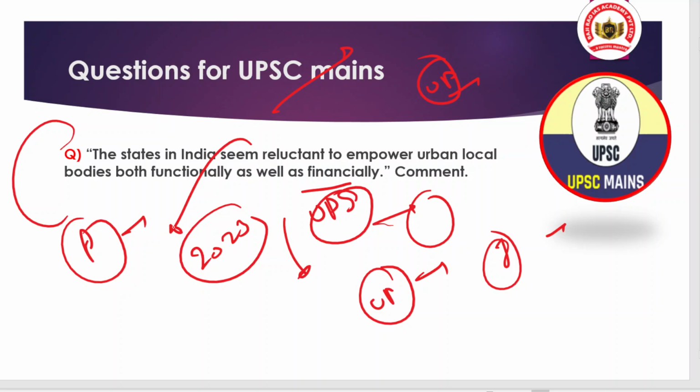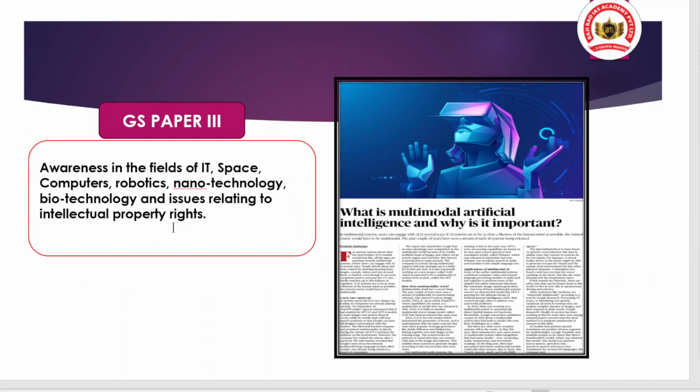Now we are shifting to our editorial discussion. And when we talk about editorial, the first article will be related to GS paper 3. And it is a very important article. This year also, UPSC did ask about artificial intelligence and its role in the medical sector. You can also go through the previous year paper.